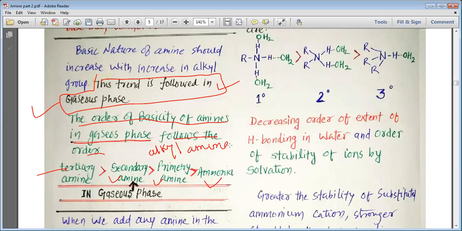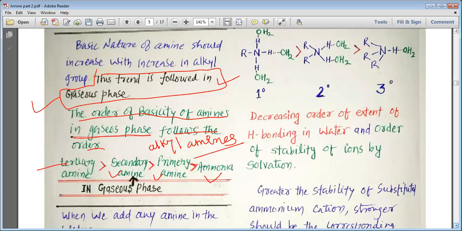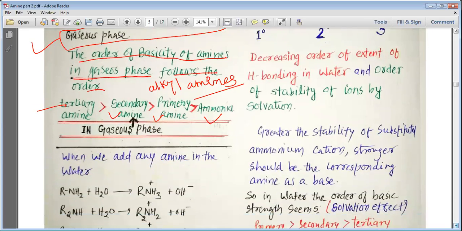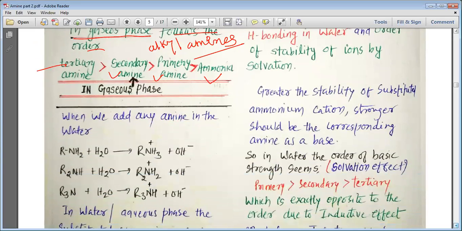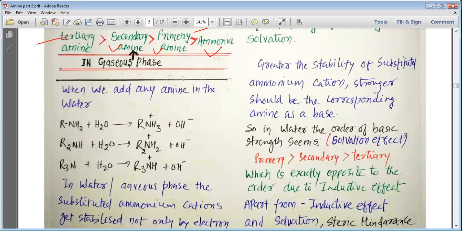So in the gaseous phase, we can say 3 degree is greater than 2 degree is greater than 1 degree is greater than 0. Now in the gaseous phase, this is what we have studied.